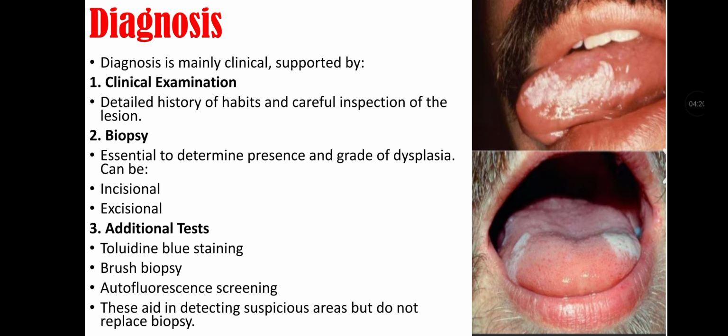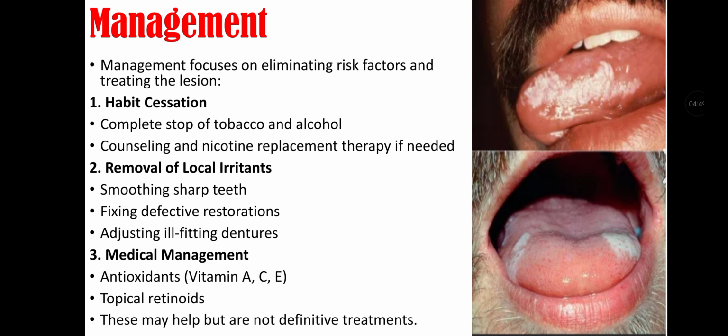Diagnosis of leukoplakia. Diagnosis is mainly clinical, that is supported by clinical examination, that is detailed history of habits and careful inspection of the lesion. Second, it may include biopsy, that is essential to determine presence and grade of dysplasia. It can be incisional biopsy and excisional biopsy. Third is additional tests that may include toluidine blue staining, brush biopsy, autofluorescence screening, and these aid in detecting suspicious area but do not replace biopsy.